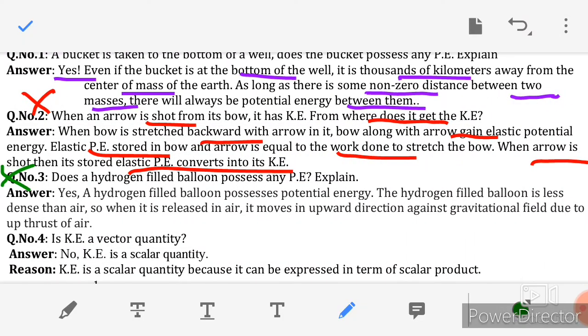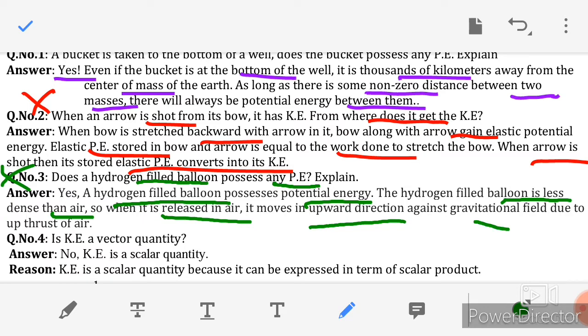Next, question number 3 is also not included in the reduced syllabus 2021, but I will read it out. Does the hydrogen filled balloon possess potential energy? Explain. Yes, a hydrogen filled balloon possesses potential energy. The hydrogen filled balloon is less dense than the air. So when it is released in the air, it moves upward direction against the gravitational force due to the upthrust of the air. So this is the answer of question number 3.